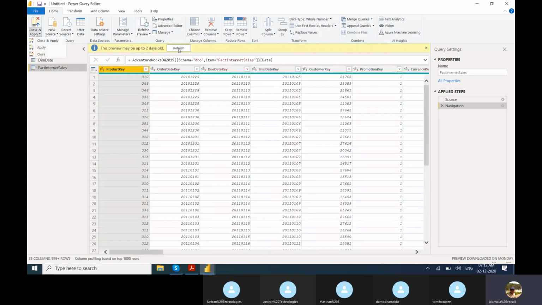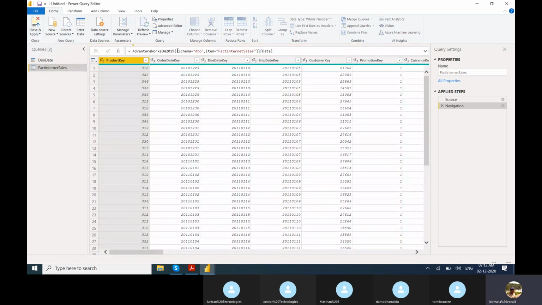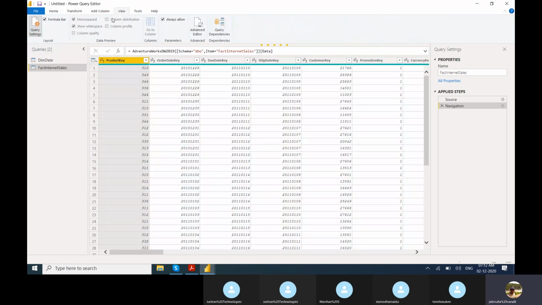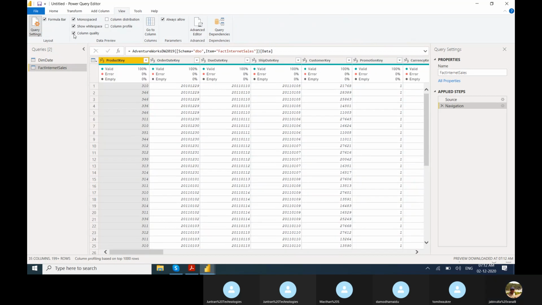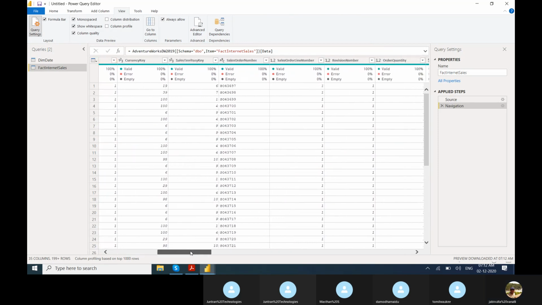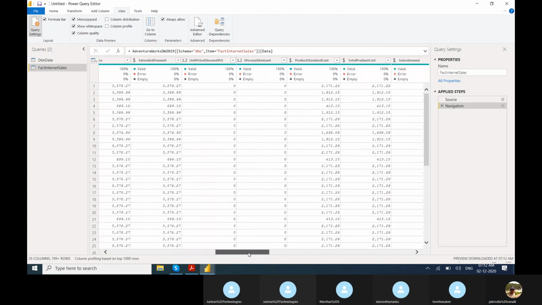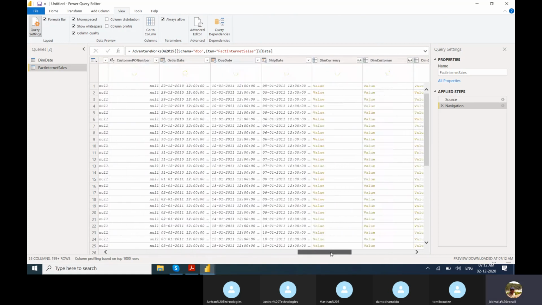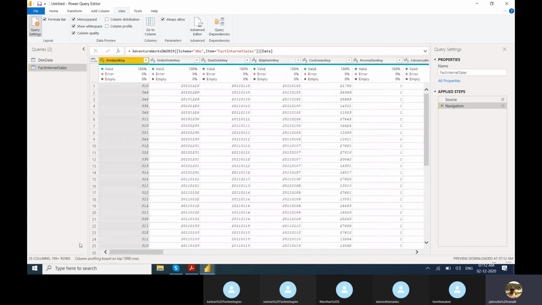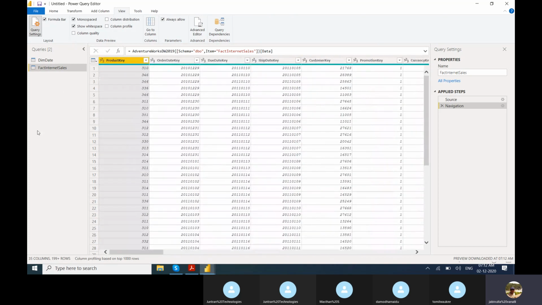If you want to see, go to view. There is an option, column quality. Automatically it will give the column quality. Valid is 100%. There are no errors, there are no empties. 100% of the data is valid. So I'm checking.